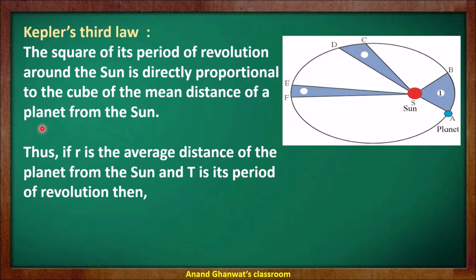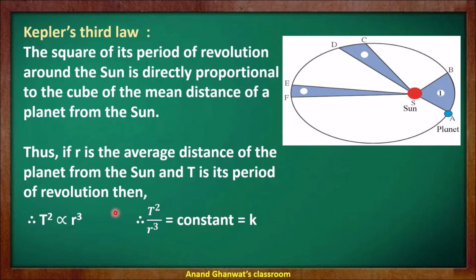Suppose r is the average distance between this planet and the sun, and T is the period of revolution of that planet. Then by Kepler's law we can easily state that T squared is directly proportional to r cubed. Here capital T is the period of revolution, and small r is the mean distance between the planet and the sun.